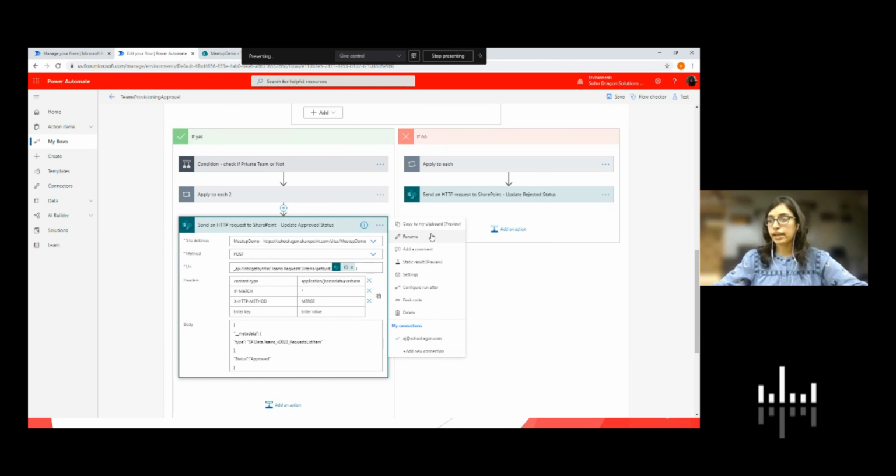Now here this action uses a connection. So for demo purposes, I'm using my account, but in a real scenario, what this should do is this action should use a service account. So that service account is given specific permission to that SharePoint list. So whichever user runs this workflow, this update in SharePoint will be performed by the service account, so that the user doesn't face permission issues.